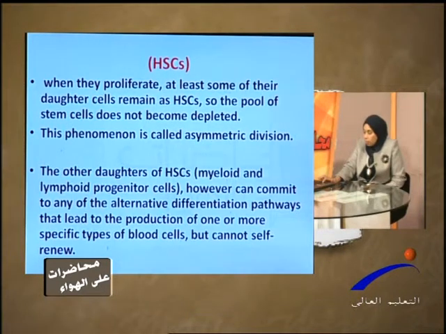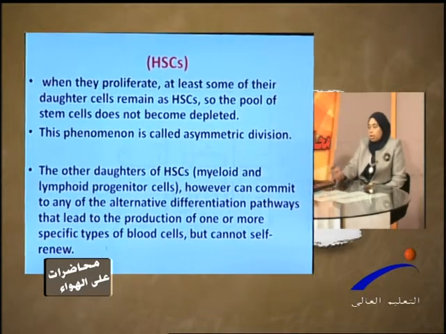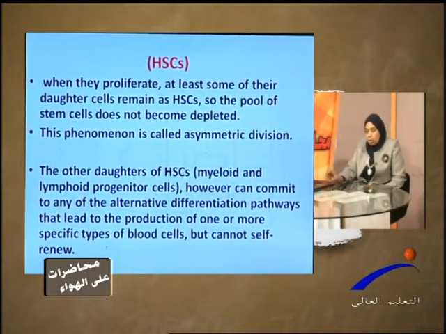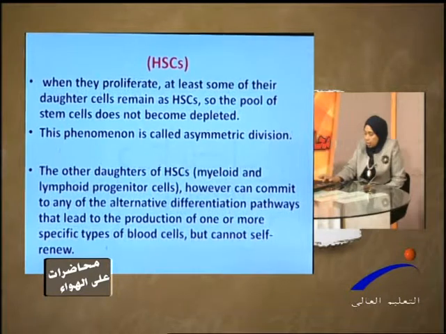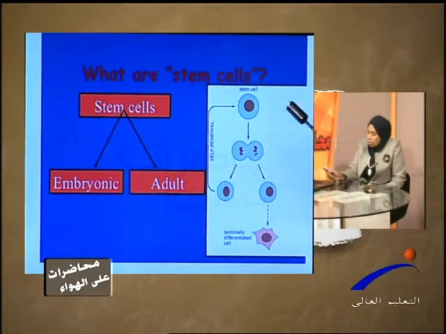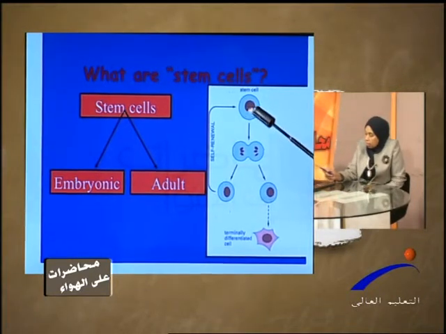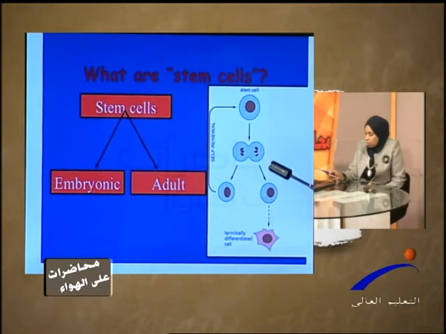When these hematopoietic stem cells proliferate, at least some of the daughter cells remain as hematopoietic stem cells. So the pool of stem cells does not deplete. This phenomenon is called asymmetric division. I will show you here: this is the stem cell, and when it divides, it gives rise to daughter cells.